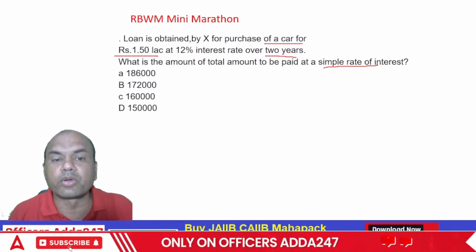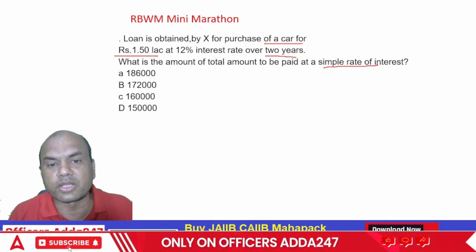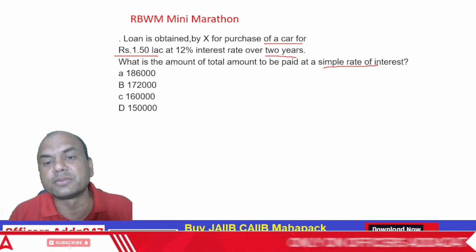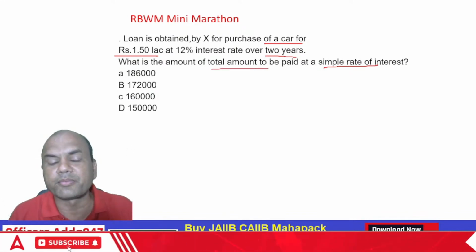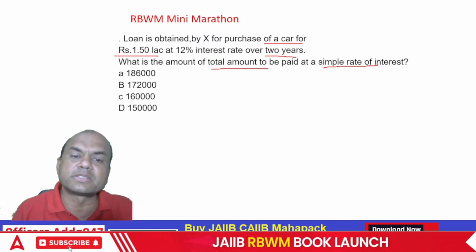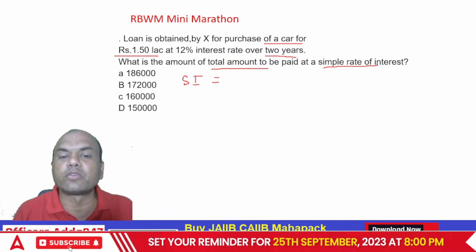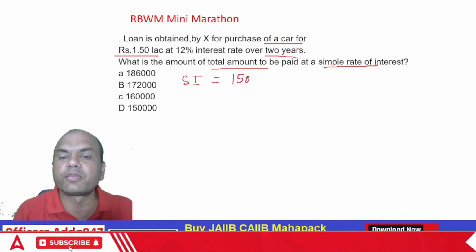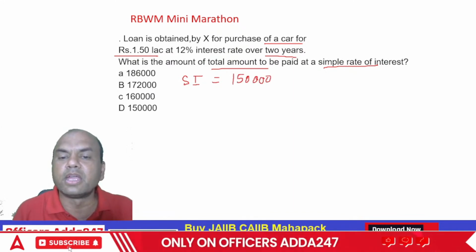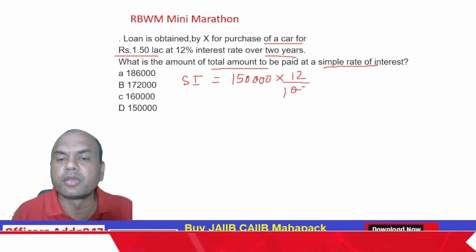What is the total amount to be paid at a simple rate? Firstly you'll have to calculate the simple interest. 12% on 1.5 lakhs: 150,000 into 12 upon 100 into 2 years.